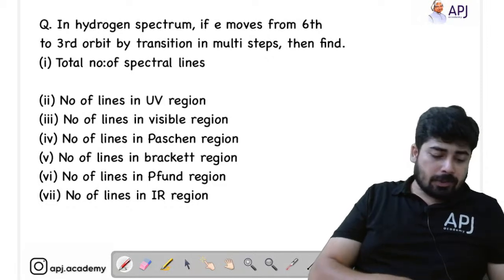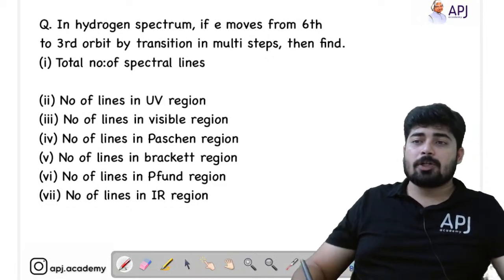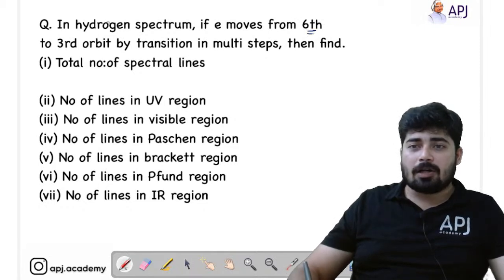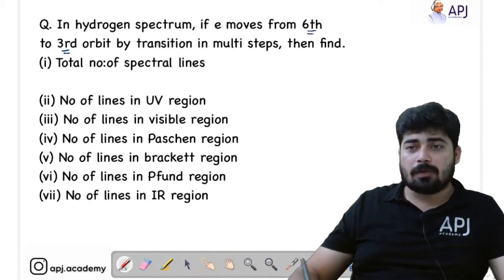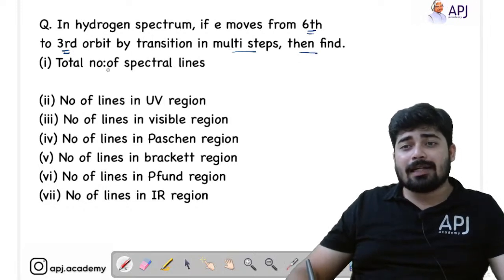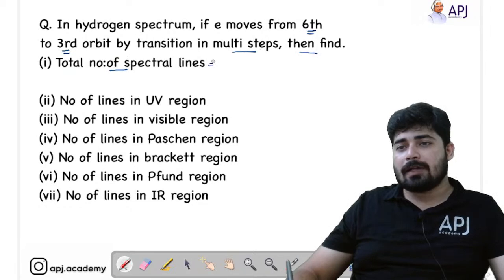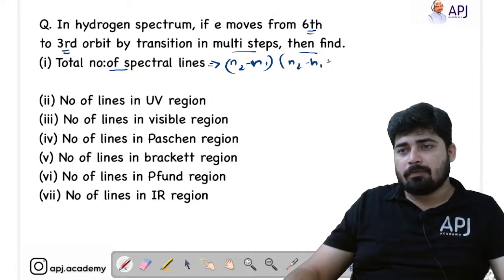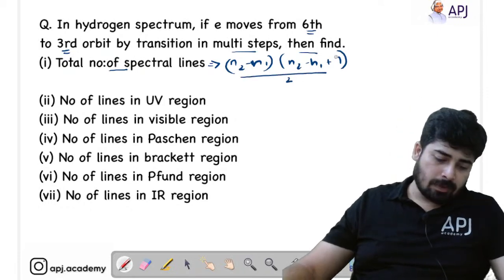In hydrogen spectrum, if electron moves from 6th to 3rd orbit by transition in multi-steps, then find the total number of spectral lines. So in order to find the total number of spectral lines, we know the formula n2 minus n1 into n2 minus n1 plus 1 divided by 2, right?